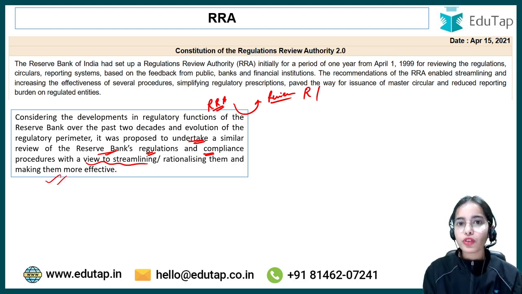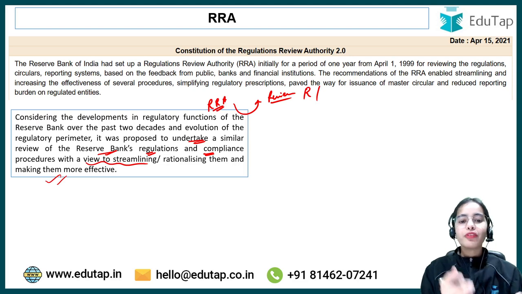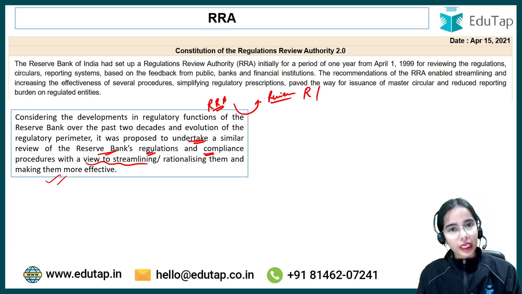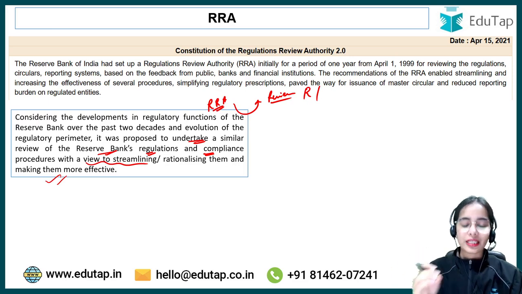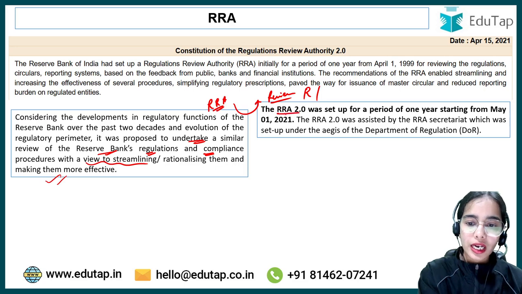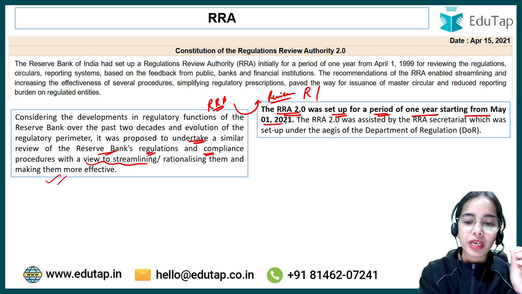we have released many new circulars, so there is a requirement for the Regulations Review Authority again to review the regulations and the circulars and such. So the RRA 2.0 was set up for a period of 1 year starting from May 1, 2021.